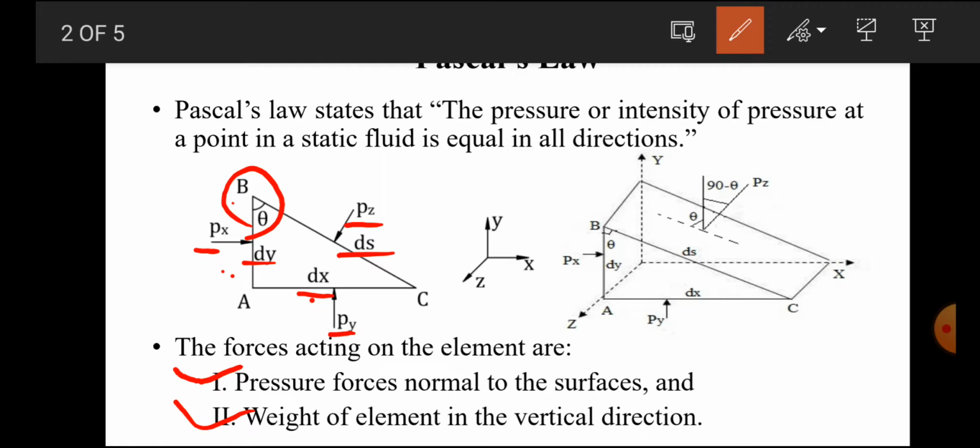Now you can see another figure here. In this figure, capital Px, capital Py and capital Pz are shown. Capital Px means the force on face AB, Py means the force on face AC, and Pz means the force on face BC. Capital P means force, and small p means pressure. You can consider either figure. The first figure is two dimensional and the second figure is three dimensional.